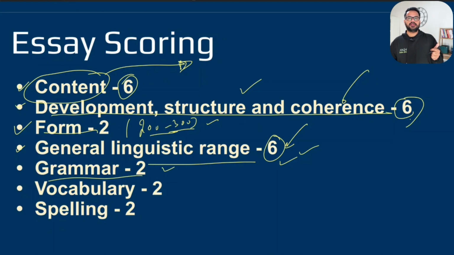Then we have grammar. Grammar, like I said earlier, we have to make sure there are no grammatical mistakes in our essay. If we make grammar mistakes, as simple as that, we lose marks in our grammar part. The template, of course, is going to be grammatically right, but for the content that you are fitting in the essay, we have to make sure that there are no grammar mistakes. And when we combine our content with the template, it also needs to link together without any grammatical errors.